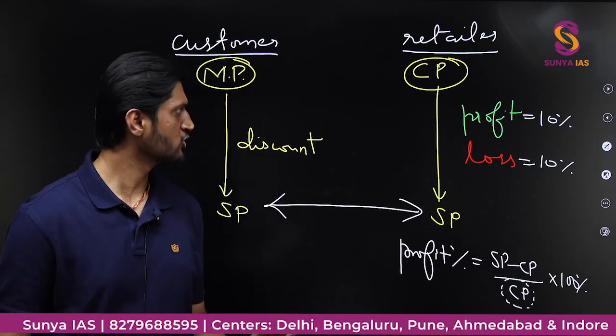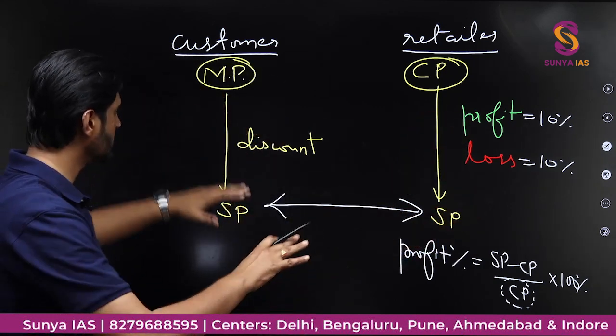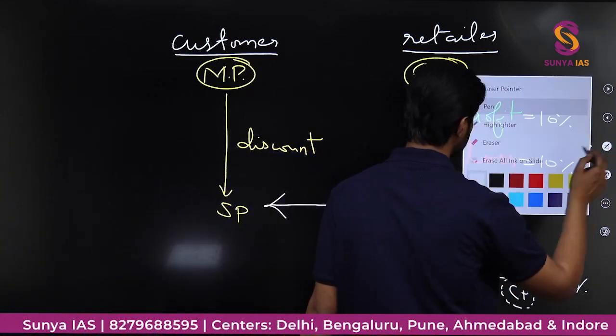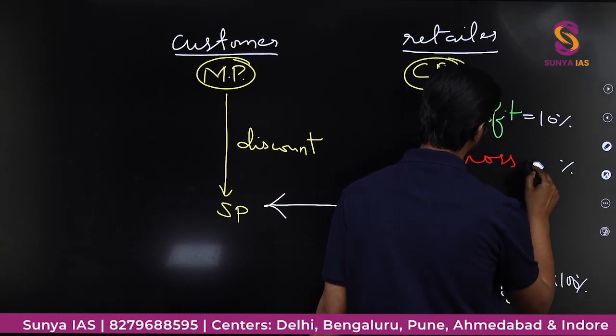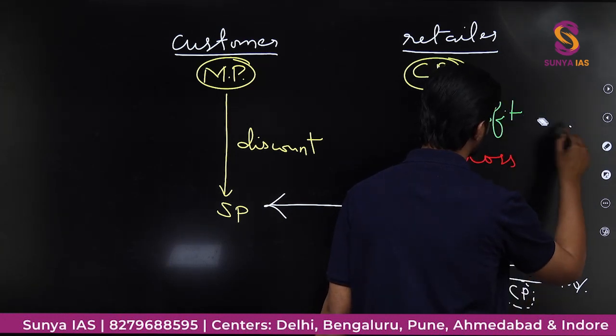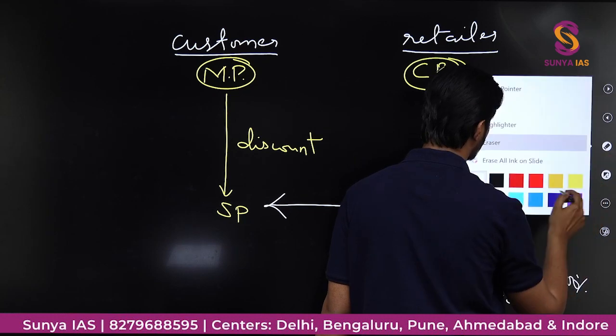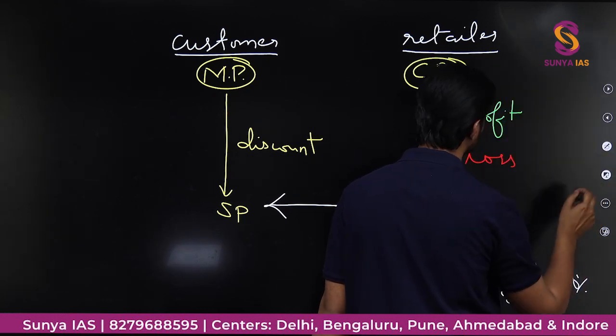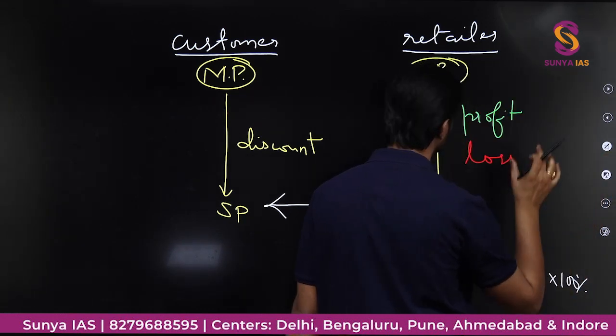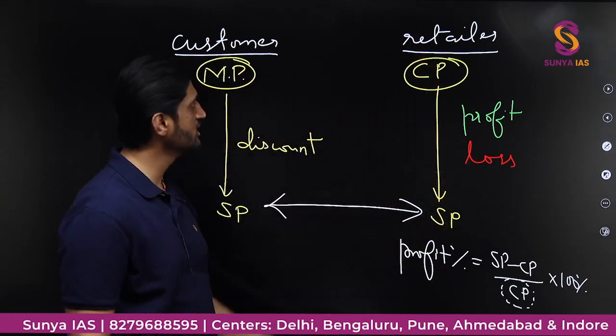Is it clear? So these are the very basics. Suppose let us take an example. As I told you, you should always begin with what? The cost price. Cost price is the very base of all these calculations.